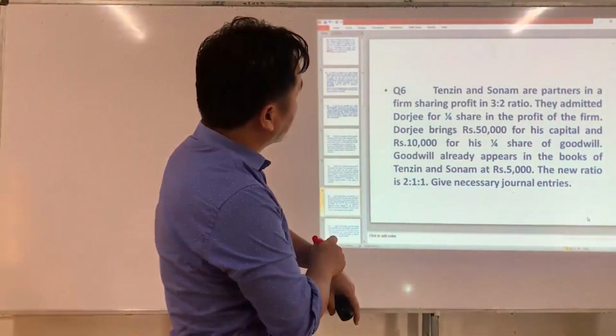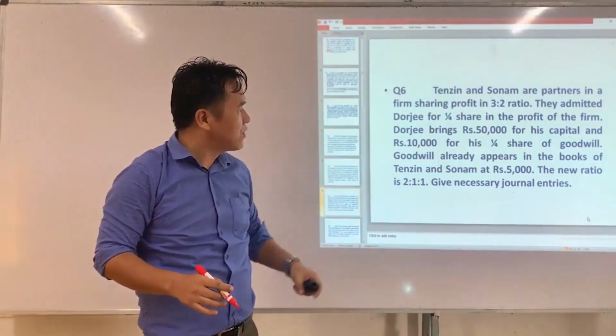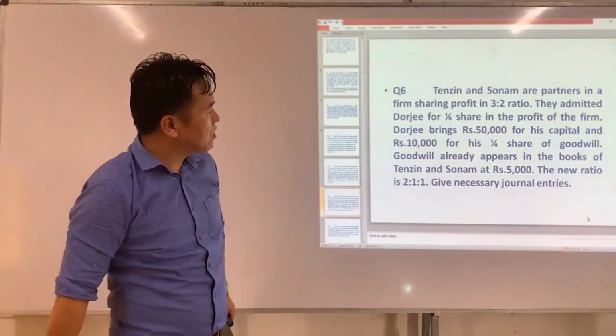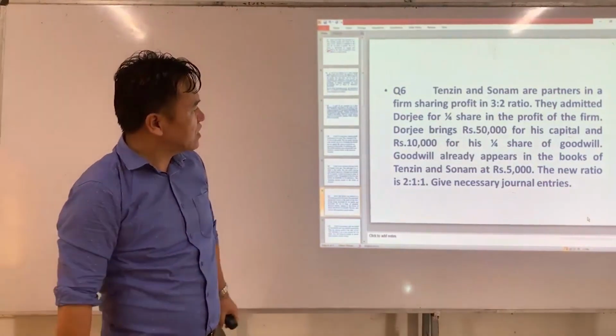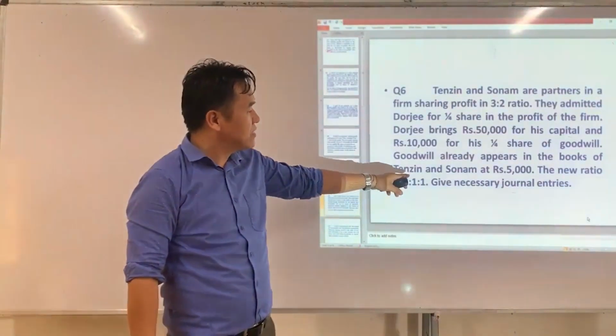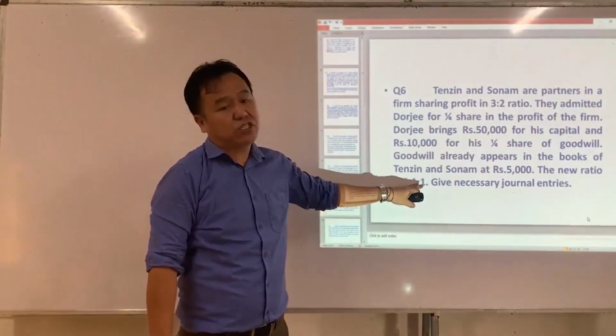Okay, Tenzin and Sonam are partners in a firm sharing profit in a 3:2 ratio. They admit Dorji for one-fourth share in profit of the firm. Dorji brings ₹50,000 for his capital and ₹10,000 for his share of goodwill. Goodwill already appears in the books of Tenzin and Sonam at ₹5,000. The new ratio is again 2:1:1.